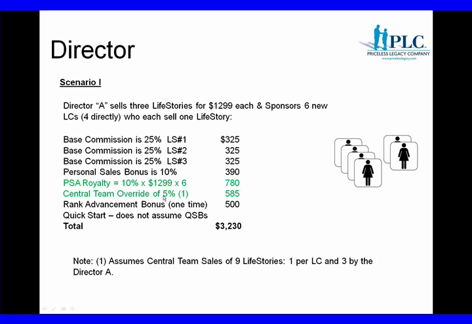Then there's the central team override of 5%, and again, this includes what the director herself sells. So it's assumed central team sales of 9 LifeStories, 1 for each of the 6 legacy consultants, and 3 by Director A. There's also a one-time rank advancement bonus of $500. And then we're not going to talk about the Quick Start bonuses. I'm going to assume that there are none of them paid here just to be conservative. This all adds up to a monthly income of $3,230. That's for selling 3 LifeStories and maintaining a team of 6 legacy consultants who each sell 1 story.